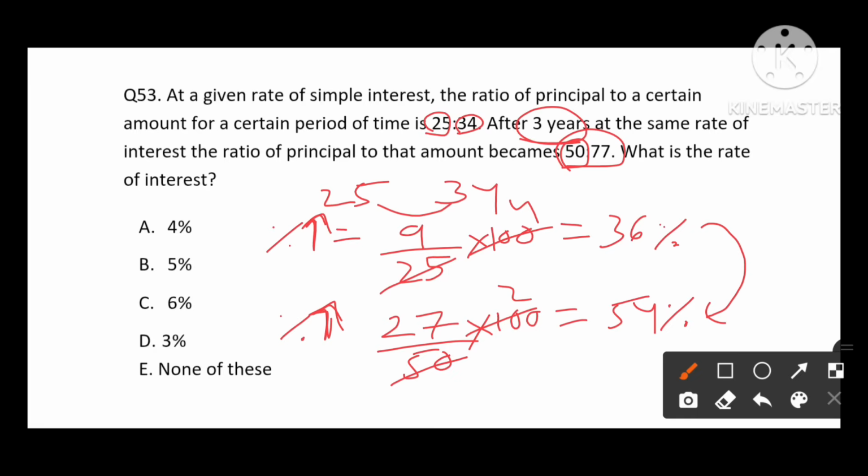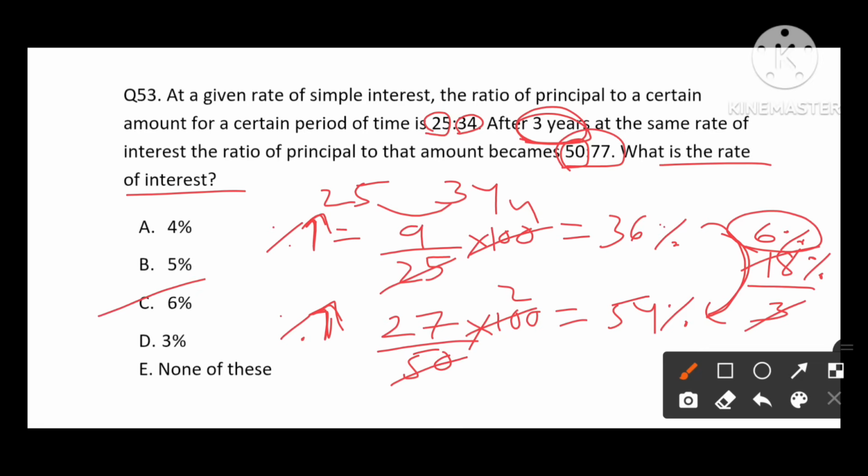So here the difference between these two is 18 percentage. This 18 percentage change becomes due to 3 years, means divided by 3, 6 times is the answer. So answer is 6 percentage, which is nothing but the rate of interest. So answer is option C, 6 percentage.